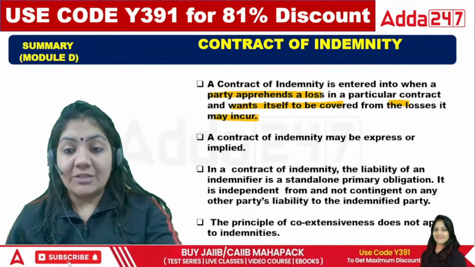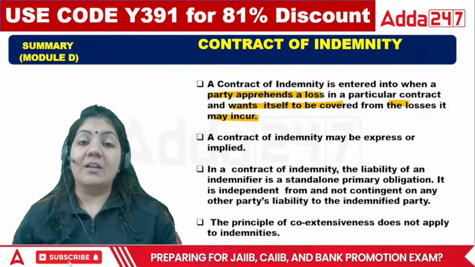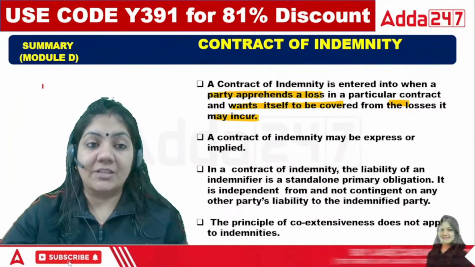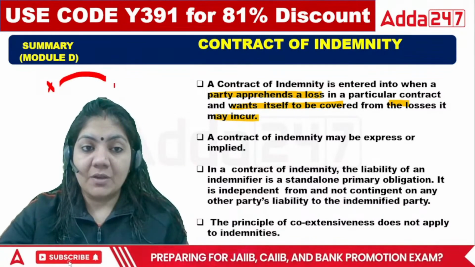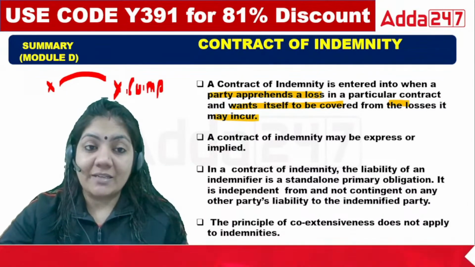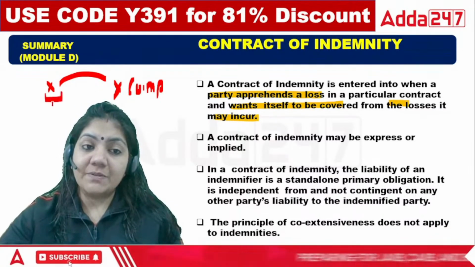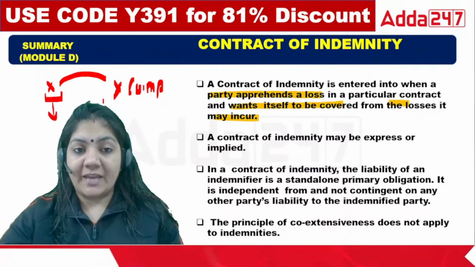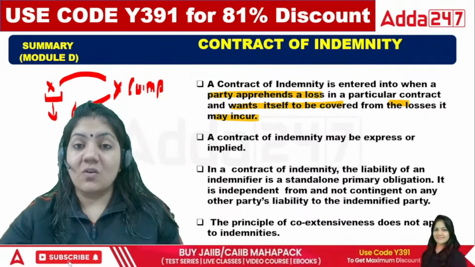So all insurance examples come under the contract of indemnity except life insurance. Suppose I give you one example of health insurance. In health insurance, suppose person X is paying premium to company Y, that is a health insurance company. In that case, what is the contract between X and Y? If person X suffers any accident etc., the company will pay this loss. This is called a contract of indemnity.